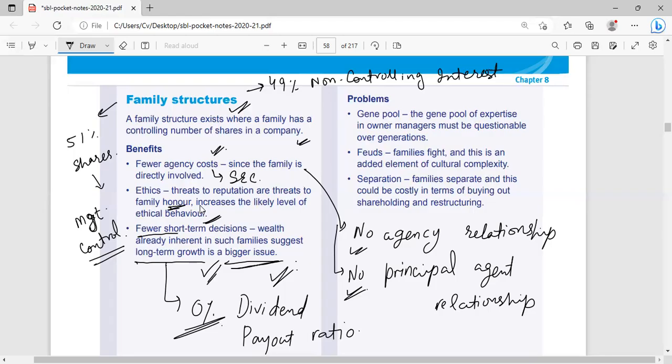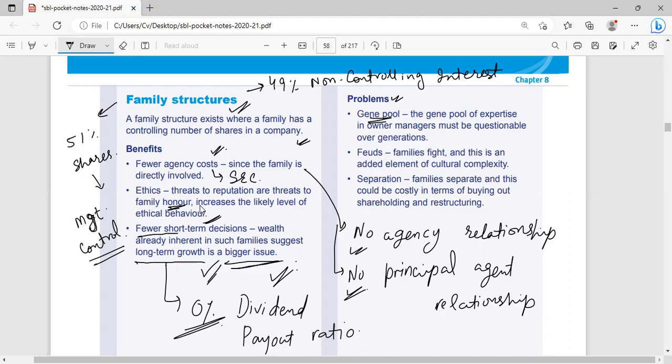Okay, then we have problems. First problem is gene pool. Gene pool means in the next generation, definitely there will be some differences. And it is not possible that a family structure will remain a family structure for an indefinite time period.